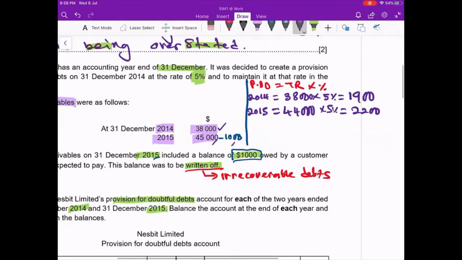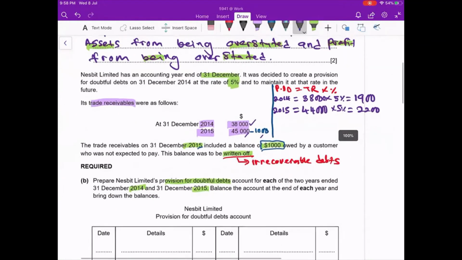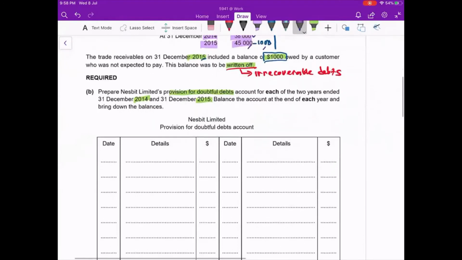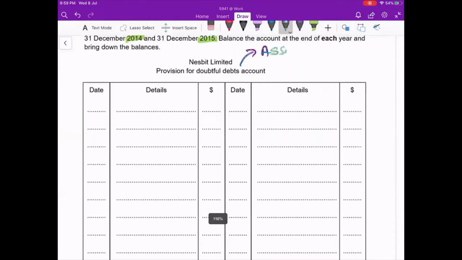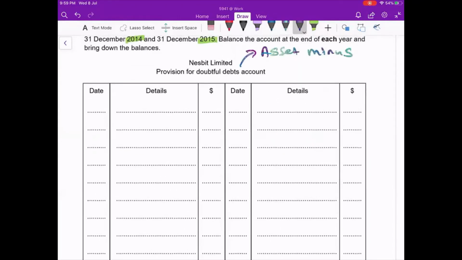Okay, now 2014 is the first year, 2015 is the second year. So I will write in my provision for doubtful debt. Remember this, provision for doubtful debt is your asset minus account. So whenever it's asset minus account, the balance will be in a credit side. Okay, it's a credit balance. Now I start.